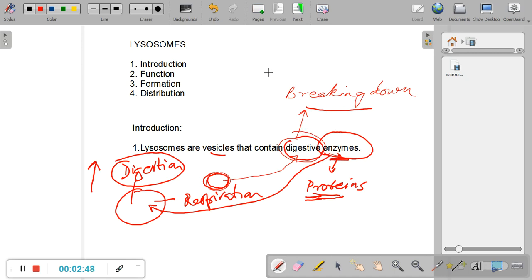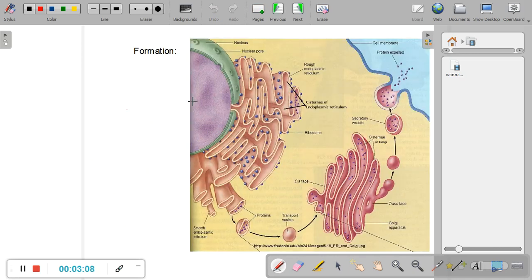Now, what can those substances be? Those substances can be nutrients, those substances can be foreign agents or outsiders, which we will study in the next slide. Let's move on to the next slide.